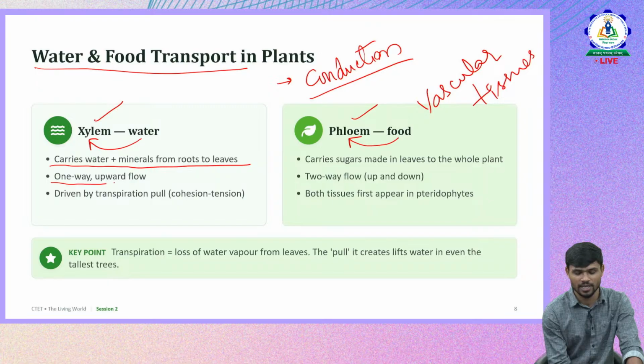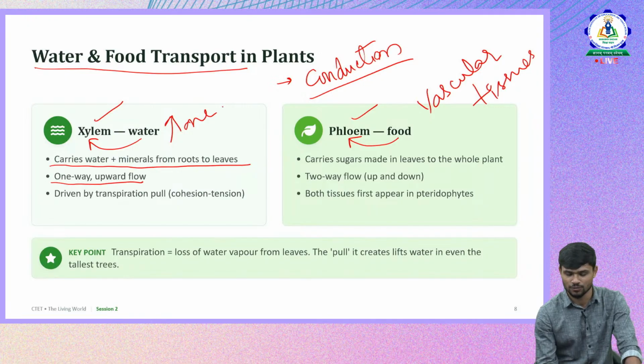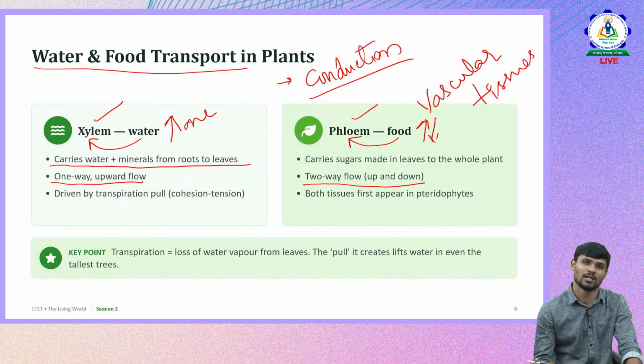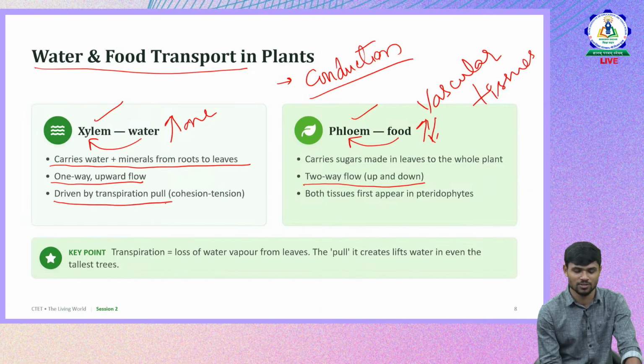So it is one way in direction. Water has only one way direction, right? Whereas food, it is two way, can go in both the directions. Food is prepared in the leaf mostly, so it is distributed to all the parts wherever it is necessary, and it can go in two directional way. But water moves from bottom to up, so it is driven by transpirational pull.